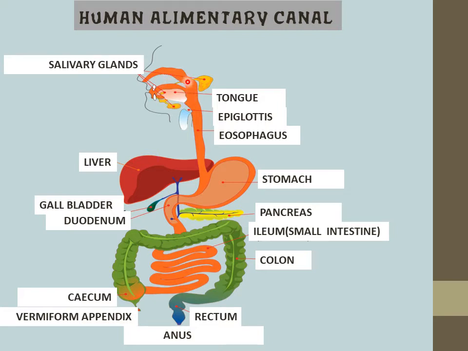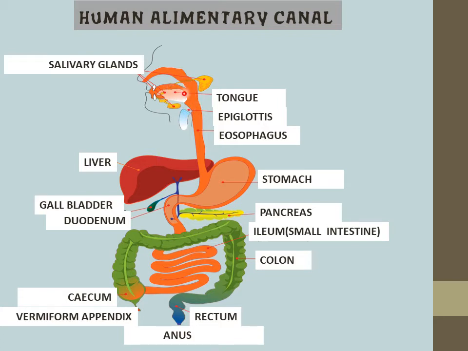The buccal cavity is that part which is surrounded above by the palate, on the sides by the jaws, and the lower portion is covered by the tongue. So that is the buccal cavity. It means we can say that the buccal cavity consists of teeth, tongue and salivary glands. Now what their functions are, we will discuss later on.